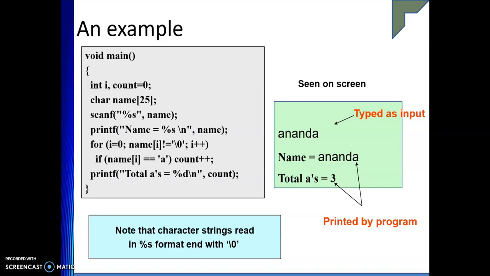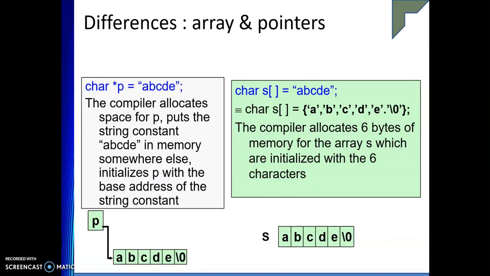Then I showed you a small program to count the number of a particular character in a string. I wrote a for loop with i equal to 0, name[i] not equal to null, i plus plus. If name[i] is equal to small a, then we increase the counter. Initially the counter is 0, so here the total counter value will come as 3. Regarding arrays and pointers, we can have a pointer, and when you have a string constant, it is located somewhere in memory, and P will be pointing to the base address, or the first character.